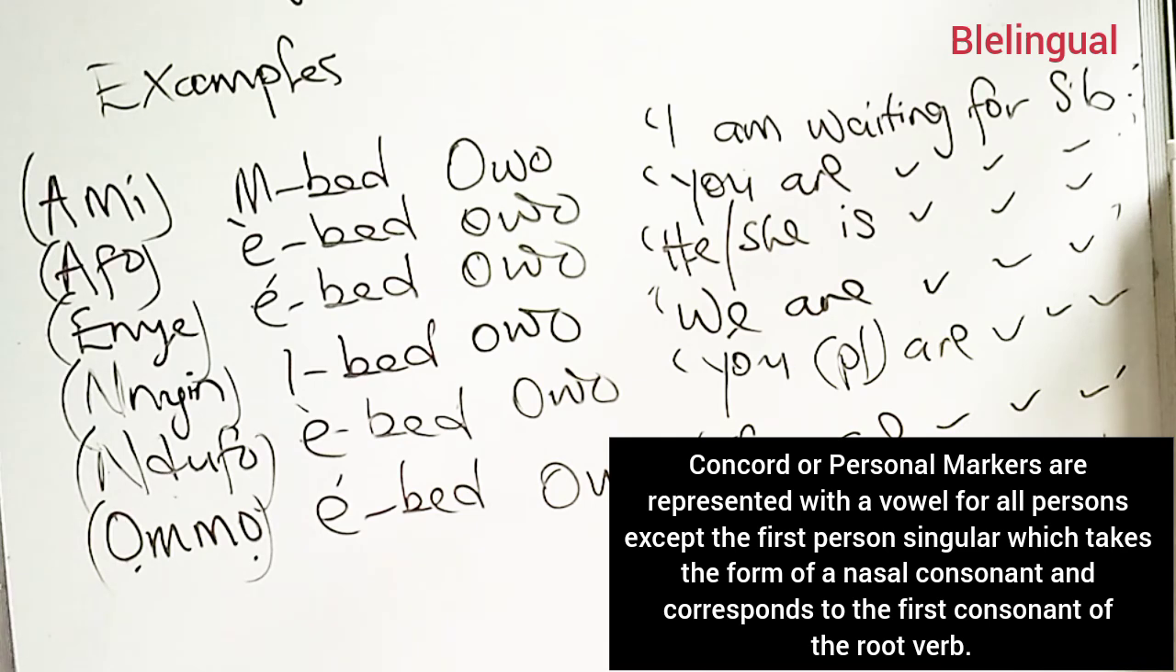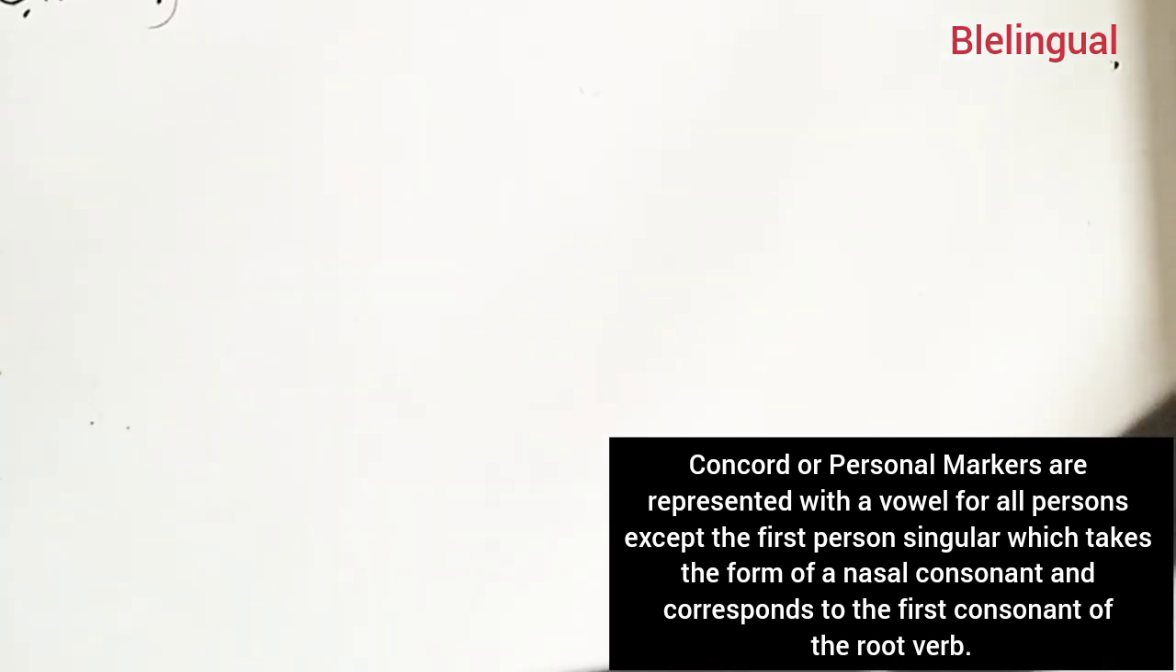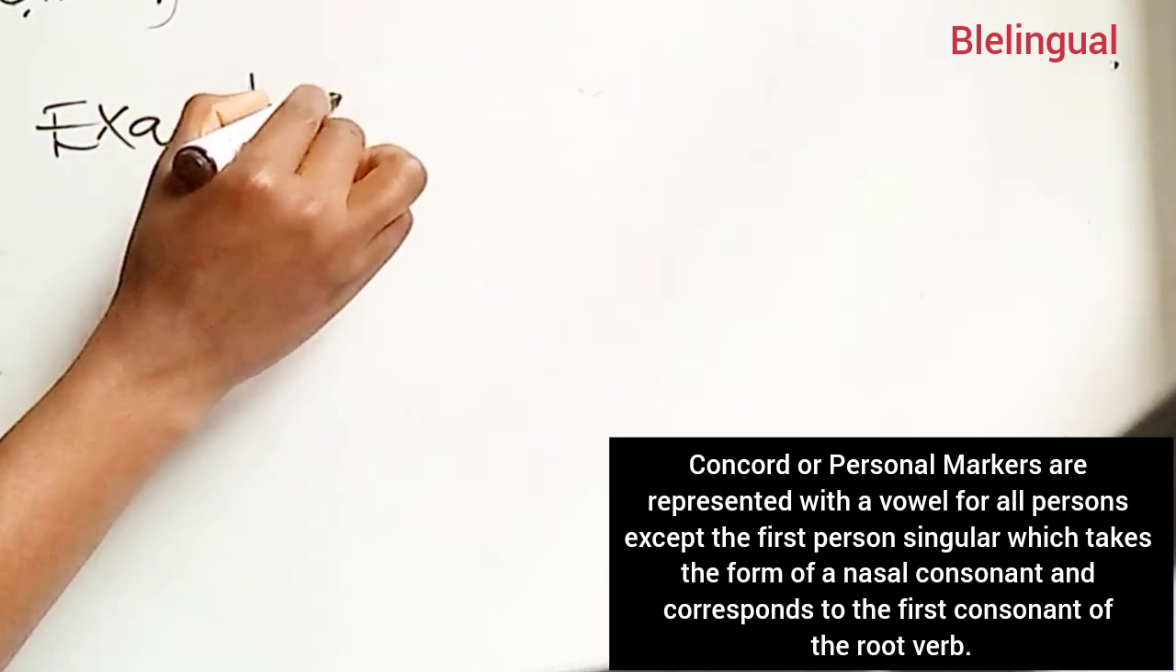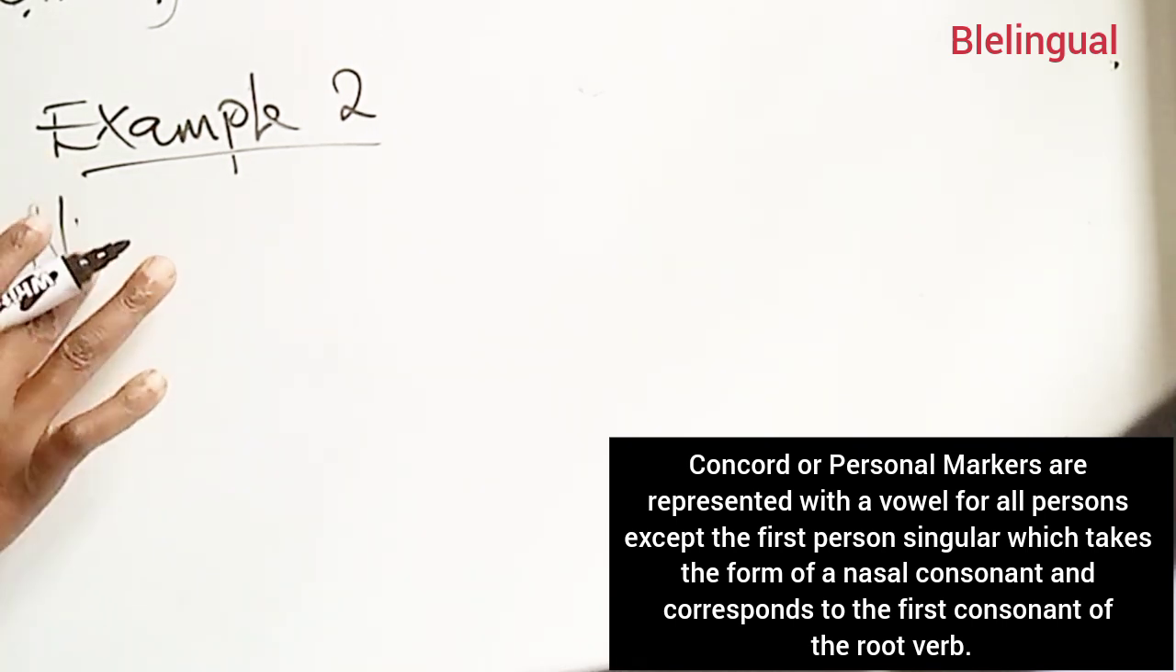In the above examples, the prefix indicates the first person singular, a, and a for the second and third persons respectively. Similarly, e and a indicate the first, second, and third persons plural respectively. In example number 2, we shall be looking at the various realizations for the nasal consonant that corresponds to the first consonant of the root verb.